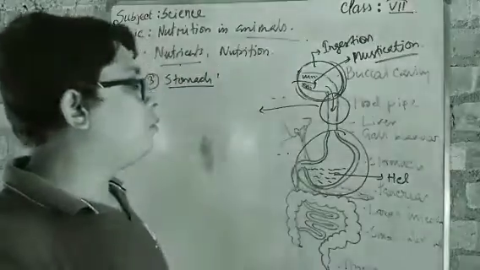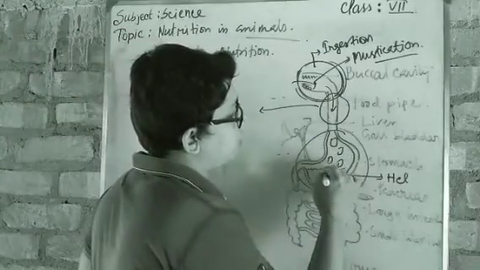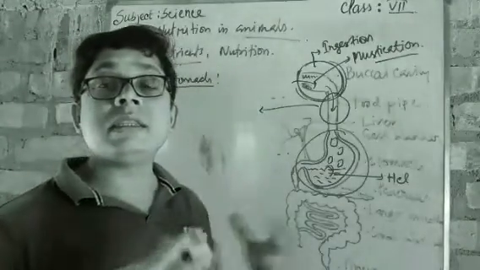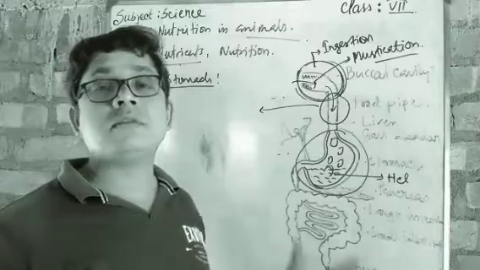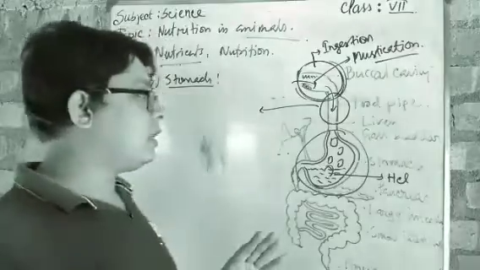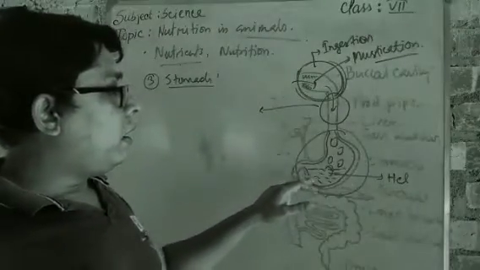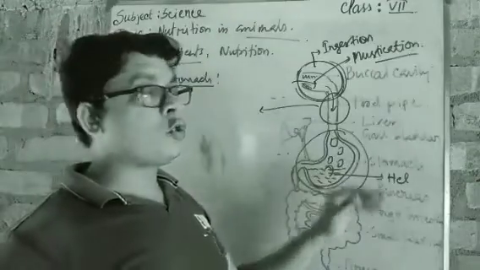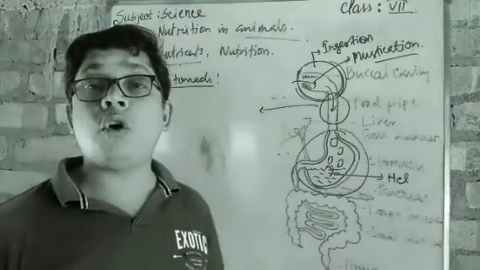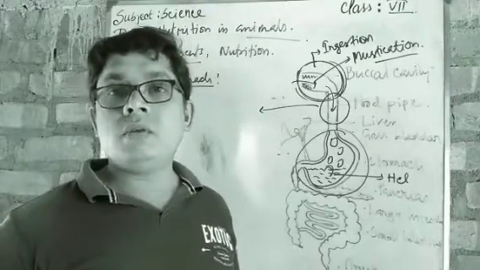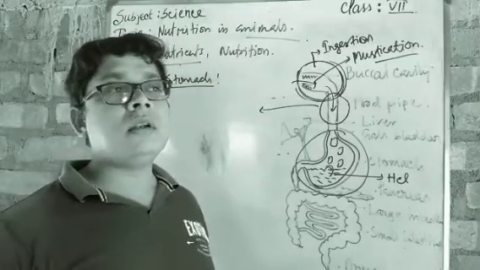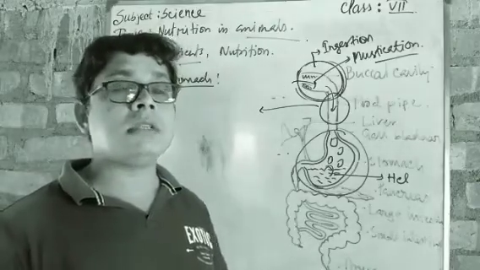So when the food comes into it, automatically this hydrochloric acid helps to digest it. It makes it most moist, and it helps to break down the other nutrients. What I'm just telling: I have told that the outer layer of the stomach is quite thicker. What for? Because acid is present, and we know that acid is not good for our skin. When any acid comes in contact with our body, we feel a wound, and a severe problem can occur if it comes in contact with our body.